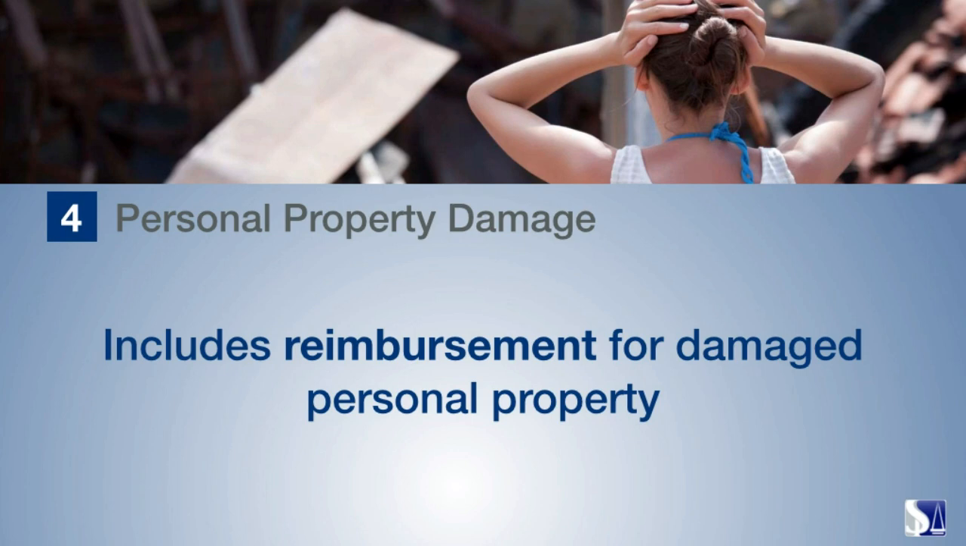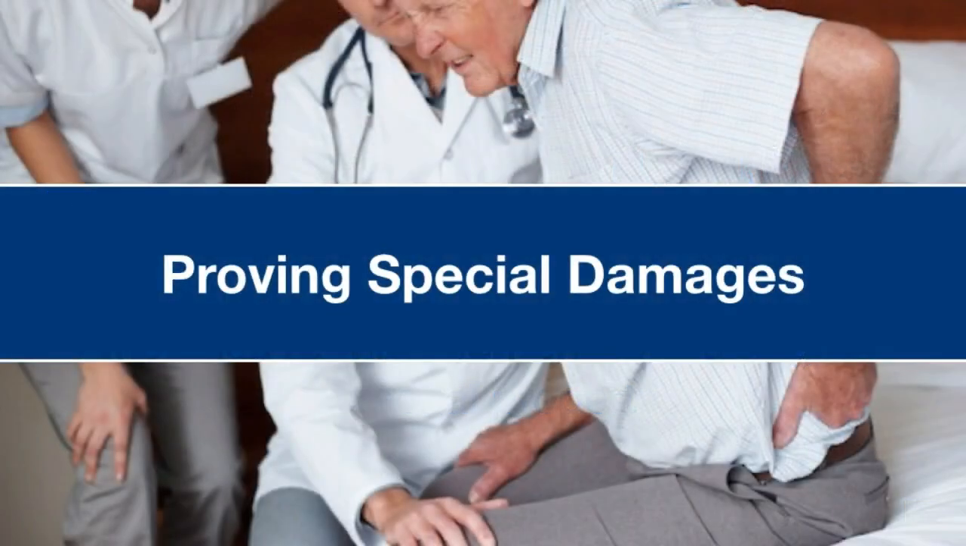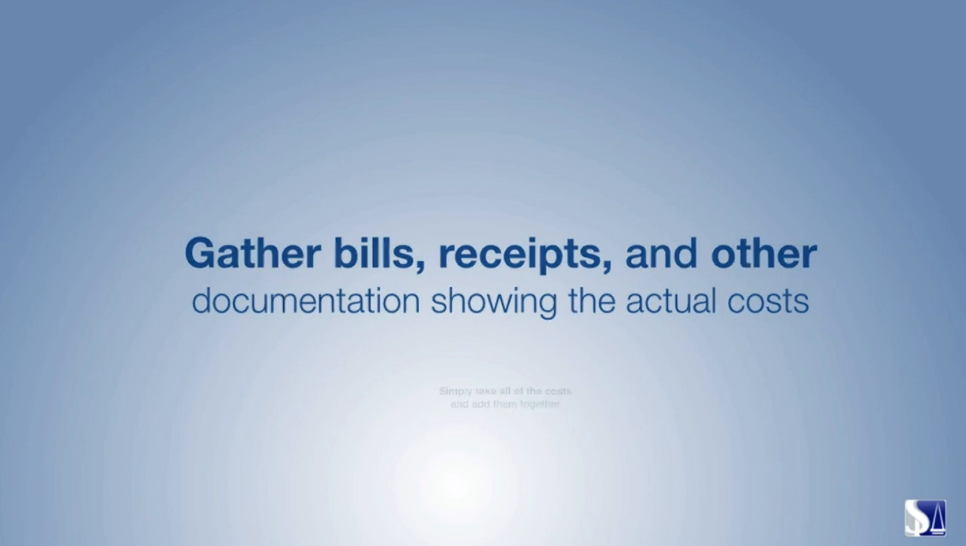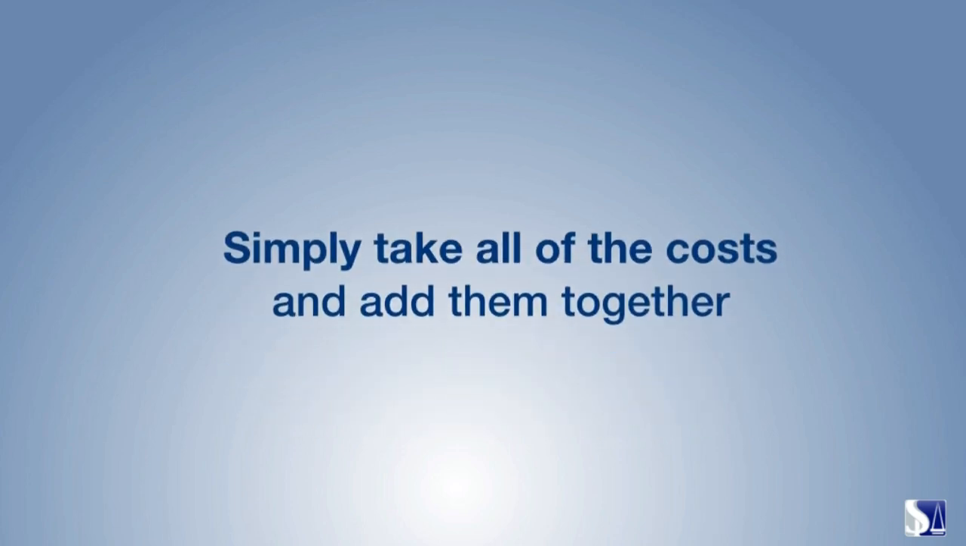As you can probably already assume, you can't just ask for something and it's magically granted. You have to show proof, which brings us to proving special damages. Proving these losses is usually just a matter of gathering bills, receipts, and other documentation showing the actual cost you incurred due to the injury. To calculate the total amount of your specials, simply take all of the costs assigned to each of the special damaged categories, and then add them together.